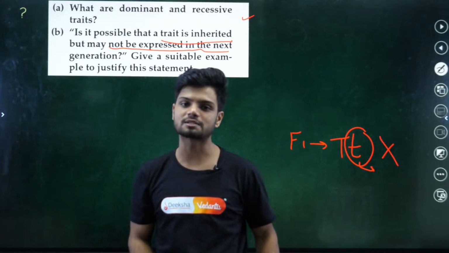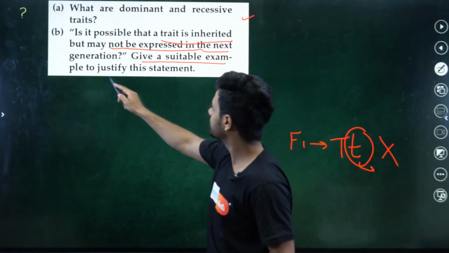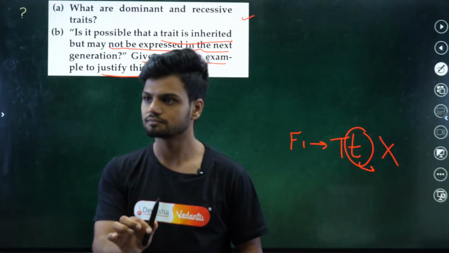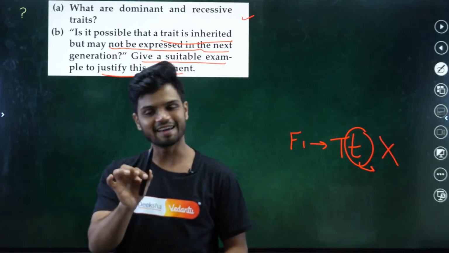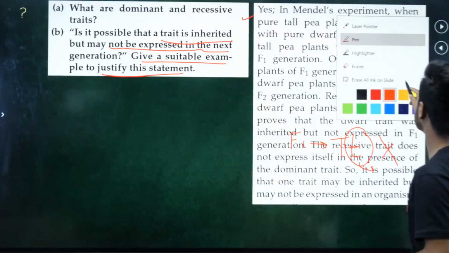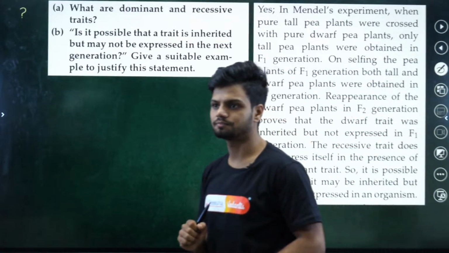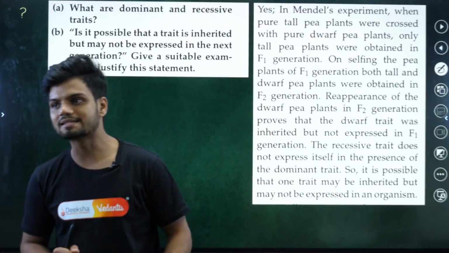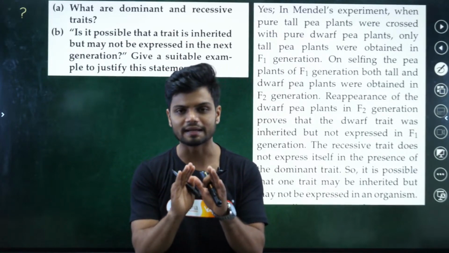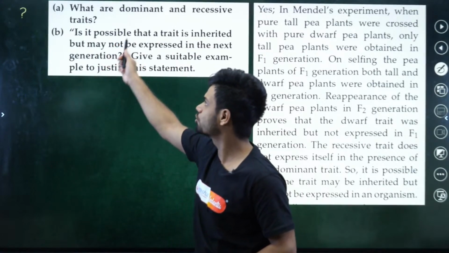I already gave you the explanation for that. Give a suitable example and justify the statement. Clear? Easy question. All of you can write. The entire explanation is given here. In the case of the F1 generation, you can explain this entire thing. All of these questions, we have already solved.